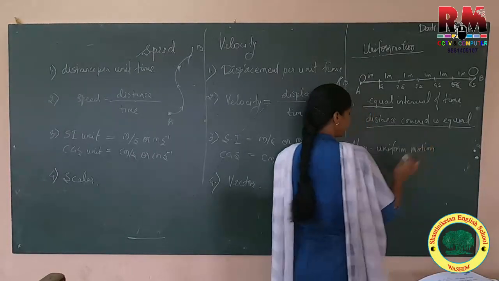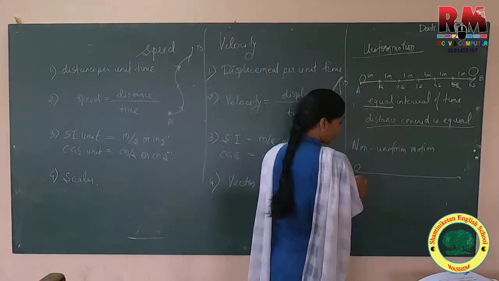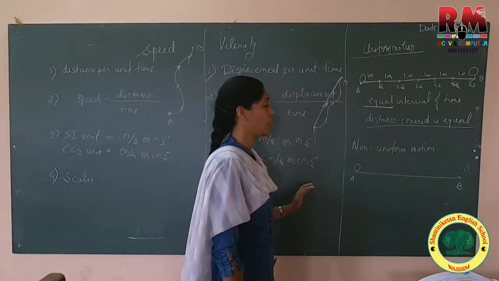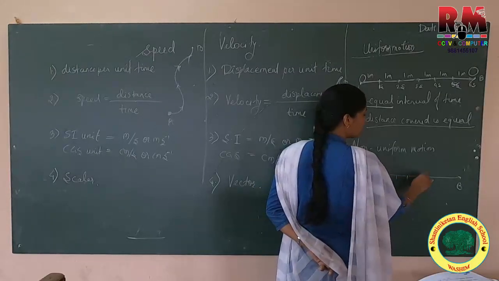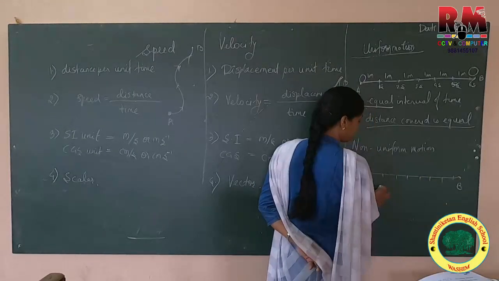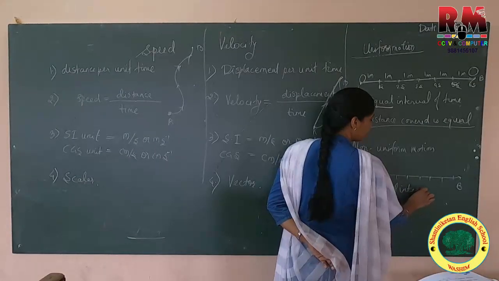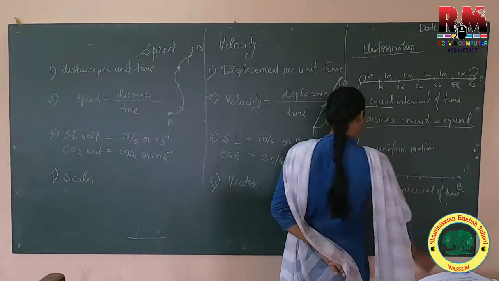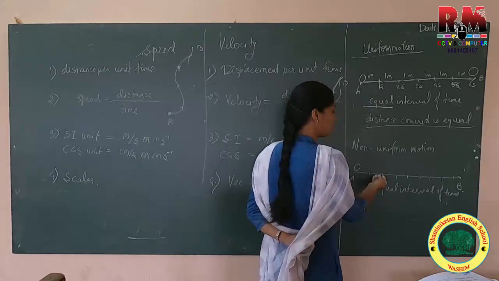What I did, same: the object is going from initial position A to final position B. This object will move. I did the same thing, after each equal interval of time. Equal interval of time means we can take 1 minute also, 1 second also, or a 2 second difference.